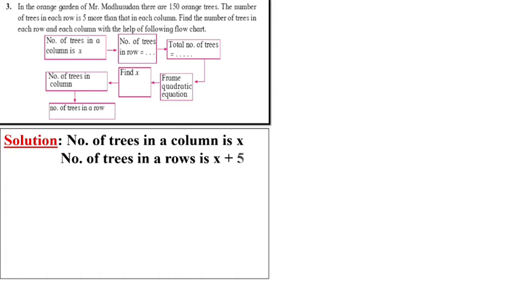And the column we have is x. So 5 more means x plus 5. Now, the total number of trees, how much is it given? 150. In the third box we have to write 150. Now we have to frame the quadratic equation.